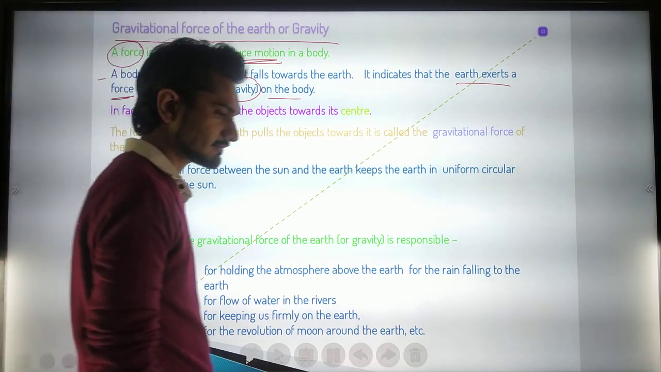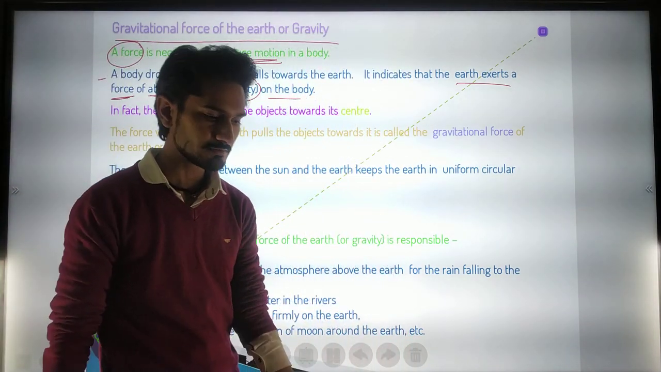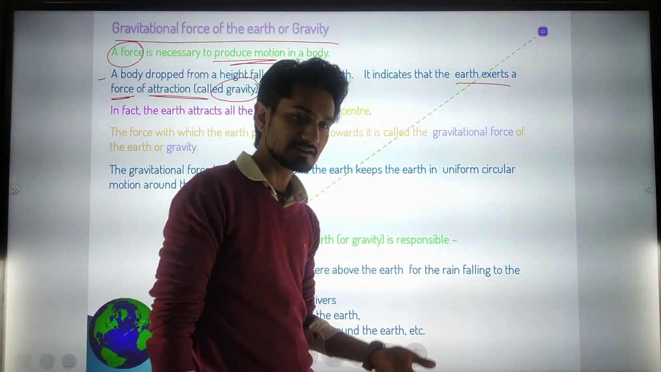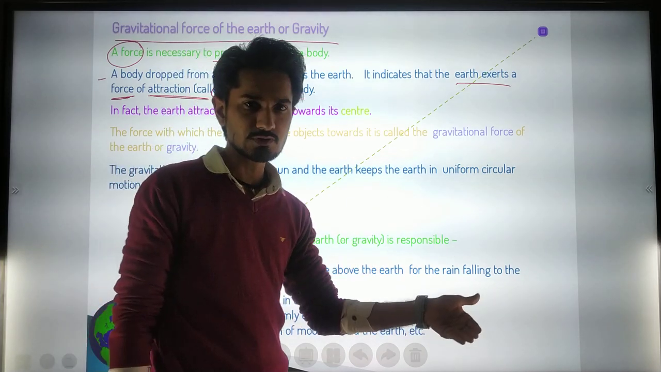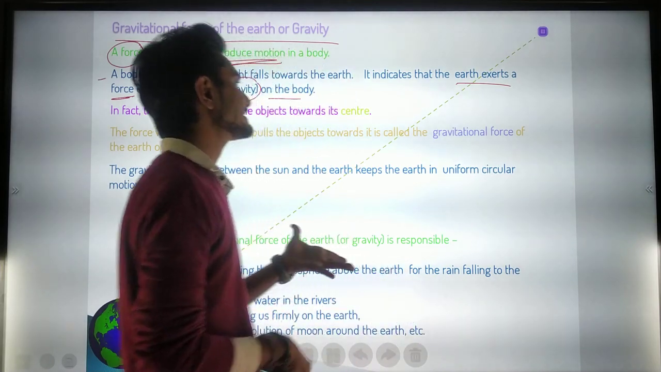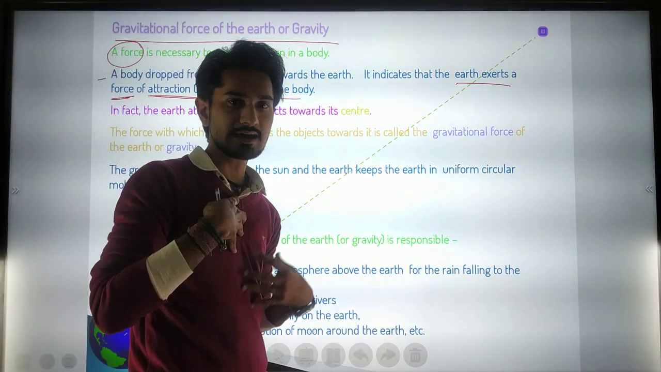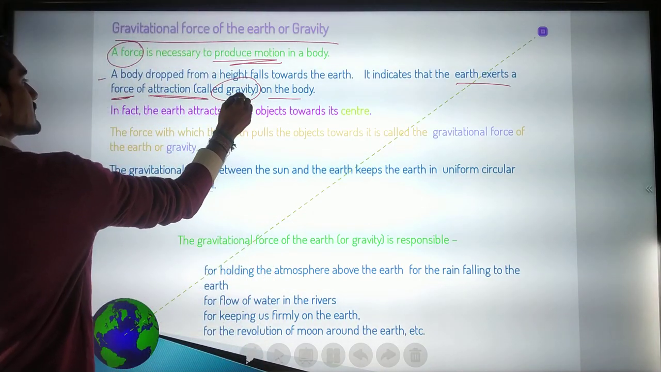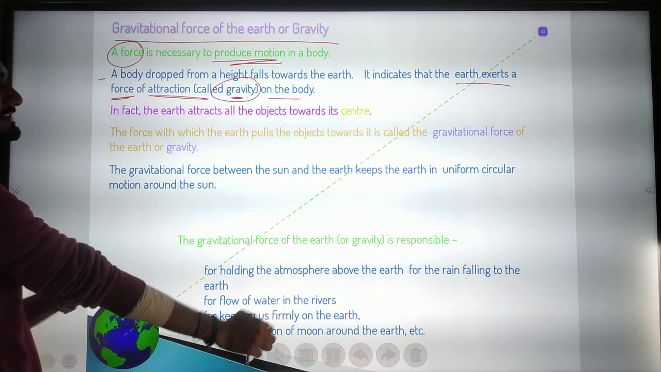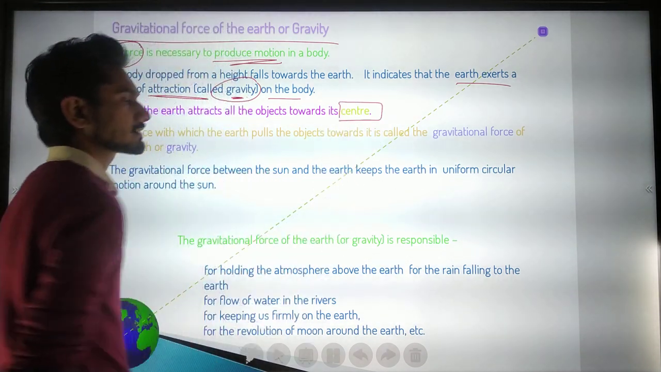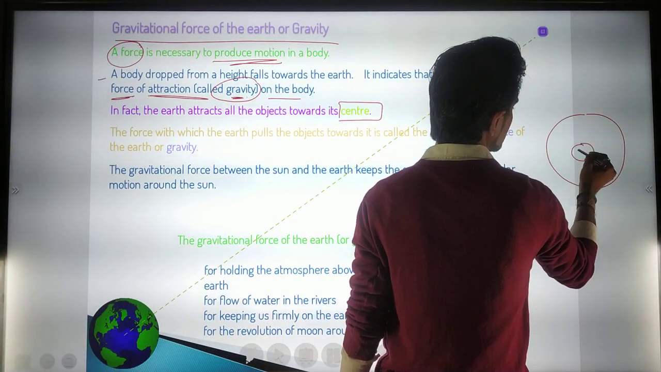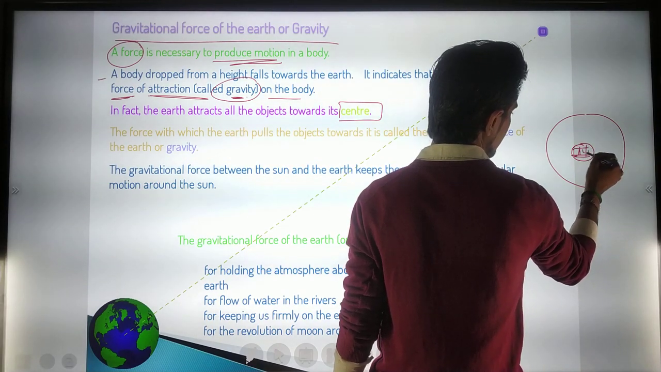Whenever we are walking on the earth, why can we walk on it? Because of the force that is exerted by the earth. Due to that force of attraction, we can walk on the earth, and the force of attraction that we are experiencing is called gravity. In fact, the earth attracts all objects towards its center. Here the basic idea is that whatever we are experiencing is because of the center of the earth.